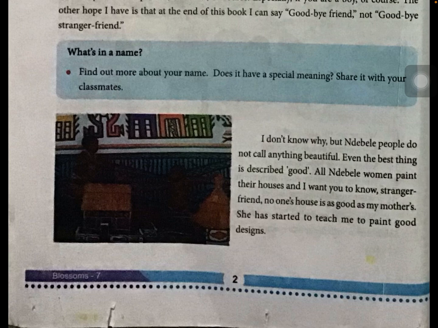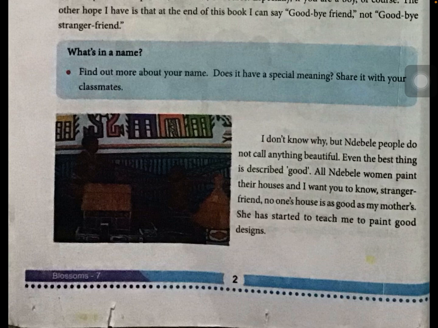as my mother's. So here generally what do we do, children? We get our houses painted by the painter. But here, if you observe, these tribes get their houses painted by the Dibel women. Means the women who are there in the home, they only paint their houses. And I want you to know, stranger friend, what Thandi wants us to know? No one's house is as good as my mother's. So her intention is to tell, my mother is a very good painter.